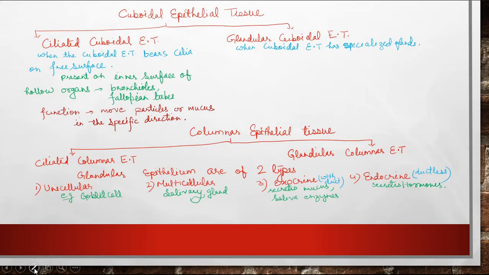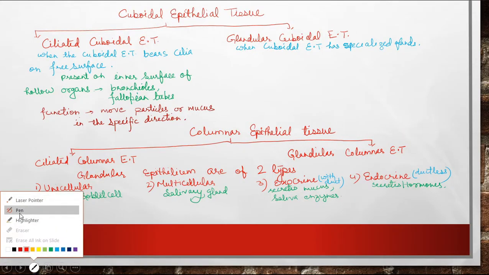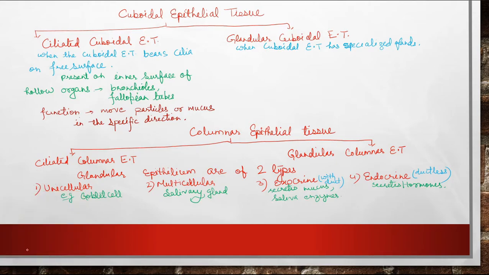In this slide we can see the types of cuboidal epithelial tissue that we had already discussed: ciliated cuboidal epithelial tissue and glandular cuboidal epithelial tissue, depending upon the cilia or glands in the cuboidal epithelial tissue. Now they are present on the inner surface of hollow organs like bronchioles, fallopian tubes, etc. These cilia help in the movement of particles. So for example, in the fallopian tube they help in the movement of the egg. So this is the special function performed by the cilia.